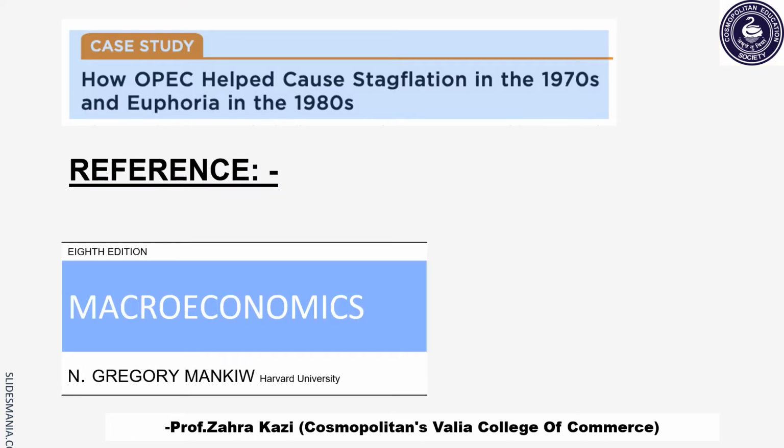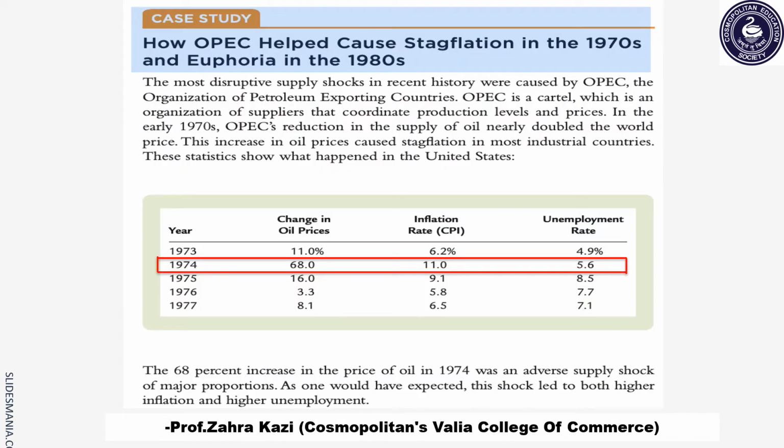There is a case study. The case study is on how OPEC had caused stagflation in the year 1970s and in the year 1980s. Let's understand this case study.